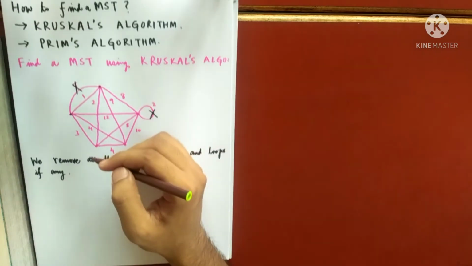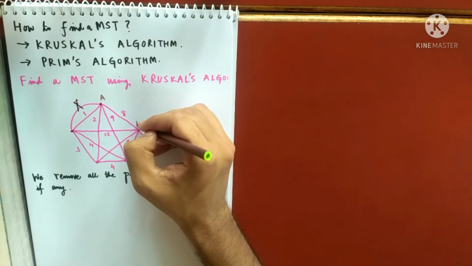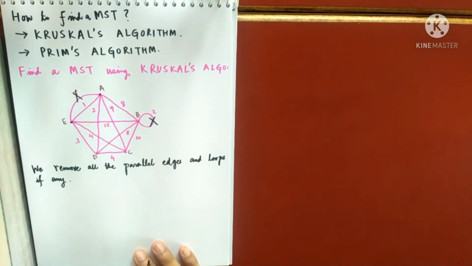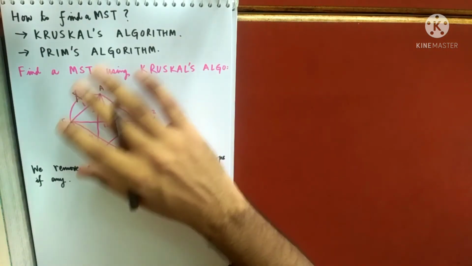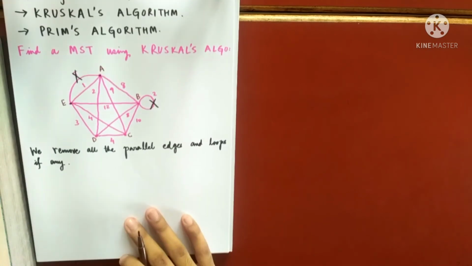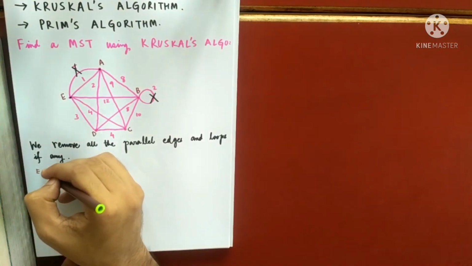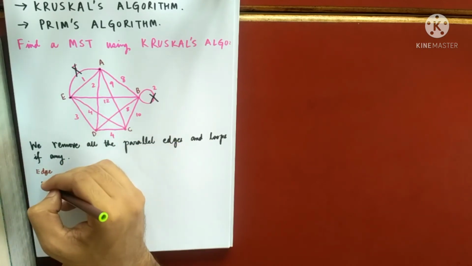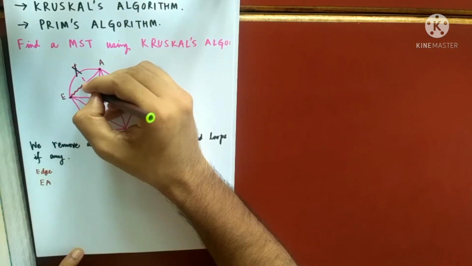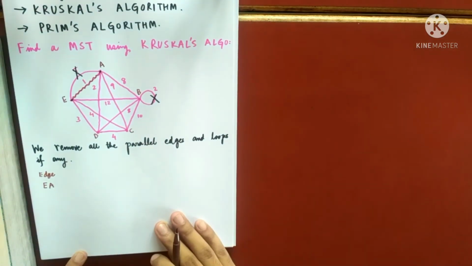Okay, so let me give the vertices a name. A, you can give by yourself, B, C, D, E. So now we will choose an edge having minimum weight. I can see only one here. But suppose there are many, you can choose any one of them without any hesitation. So I will choose the edge EA.